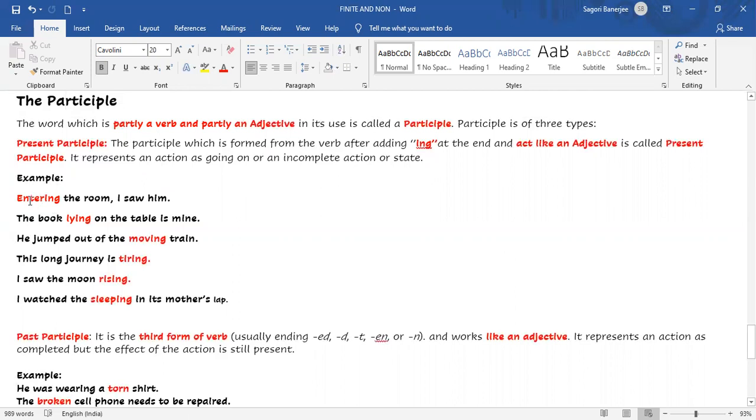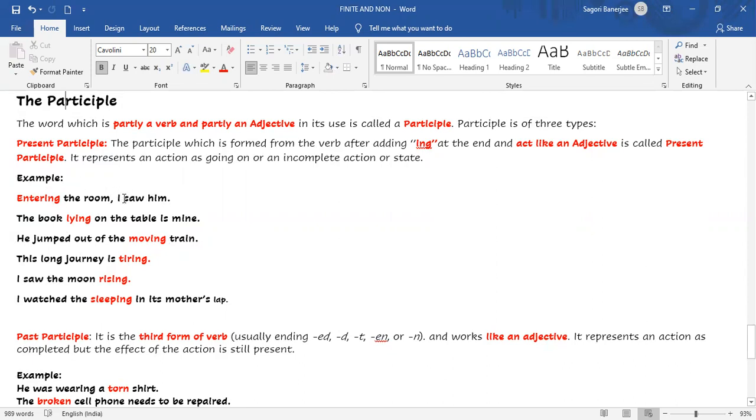You can see enter is a verb plus ing, entering. Lie is actually the verb, now it is coming as ing, lying. Move is the verb, it is coming as moving. Like this, they are all formed. Now see how they have been used in sentences. Entering the room, I saw him. Entering the room, I saw him.